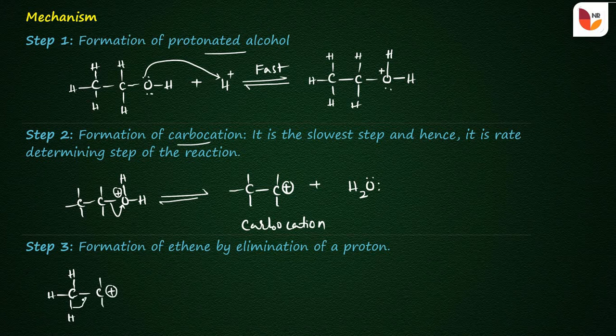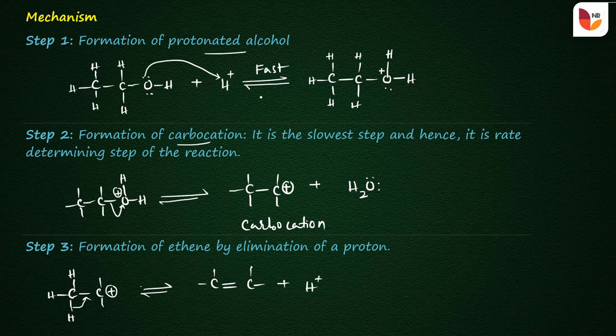So this proton is to be eliminated in order to satisfy, or neutralize, the charge on the carbon. So it gives the product CH2=CH2, a double bond, plus 1 proton.